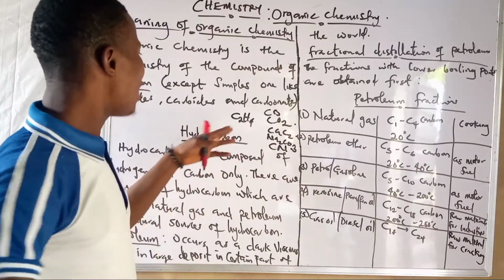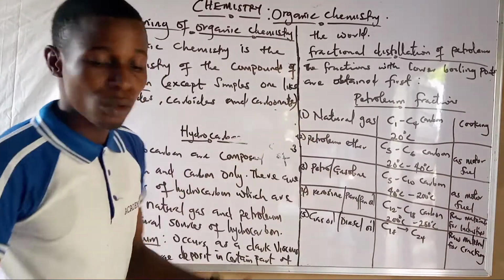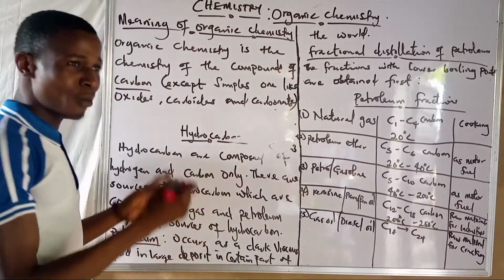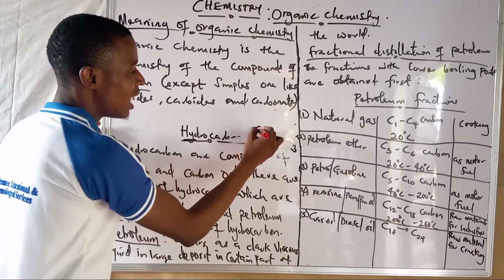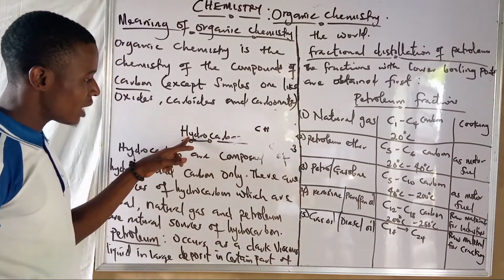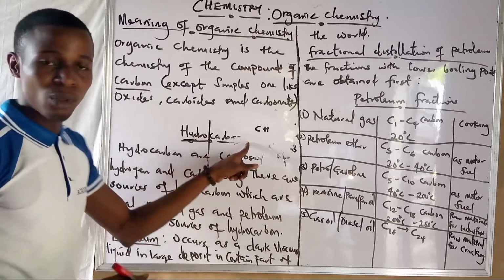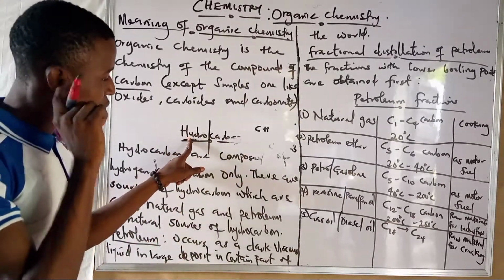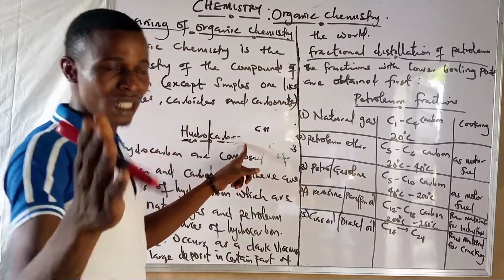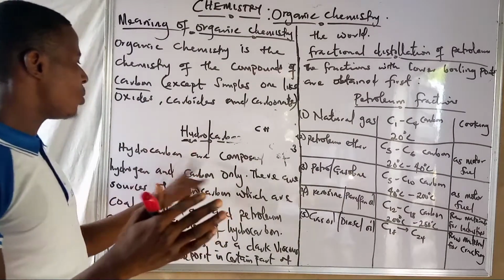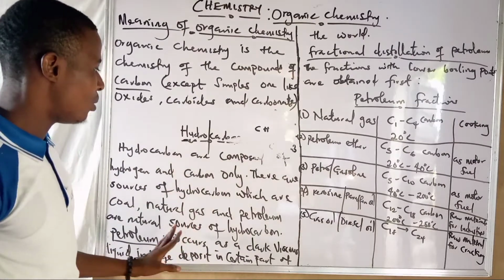So let's move on. Under this organic chemistry, we have hydrocarbon. Hydrocarbon means a compound of carbon and hydrogen alone. From the word hydrogen, we get hydro. From the word carbon, this is carbon. That is hydrocarbon. Very good. If you want to give a good definition of hydrocarbon, hydrocarbons are compounds of hydrogen and carbon alone. That's the simple definition of hydrocarbon.